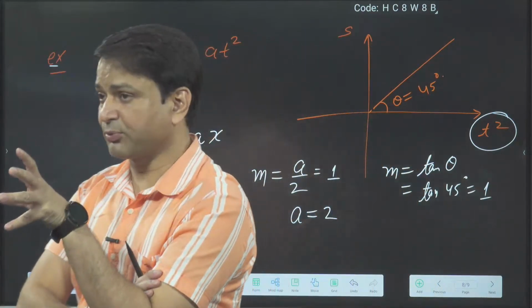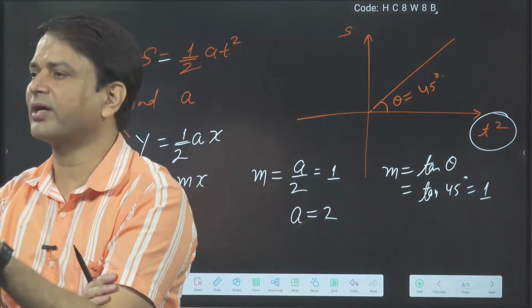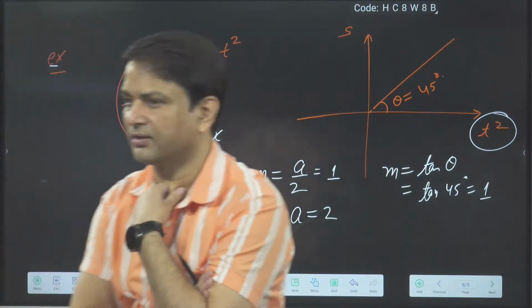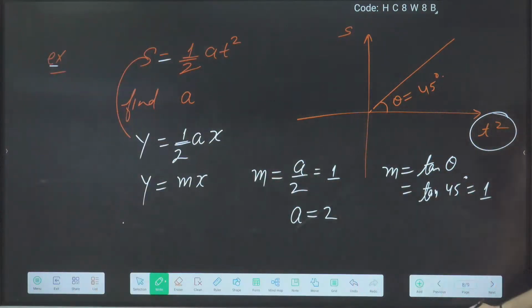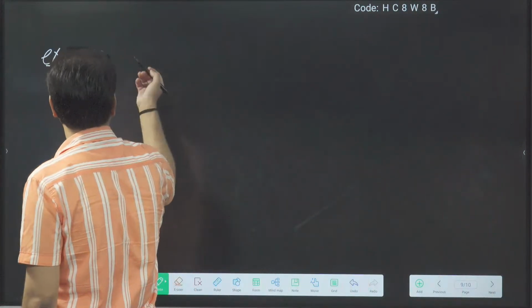So in this problem, I am not saying the S-t graph. I am saying the S-t square graph. So the S-t square graph will be what? It will be the straight line. Okay. Up to this completed. Similarly, one more example.